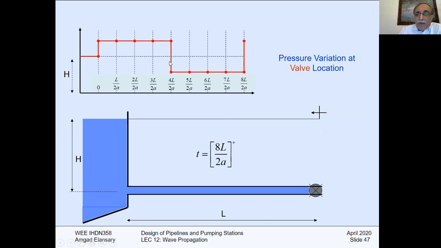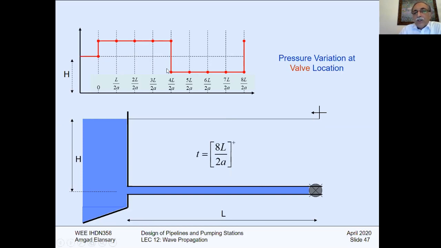The distance, or the time, from here to here is 2L over A. The time from here to there is 2L over A. This is the H, which represents the static head. And the increase here represents the delta H positive, and the decrease here represents the delta H negative.